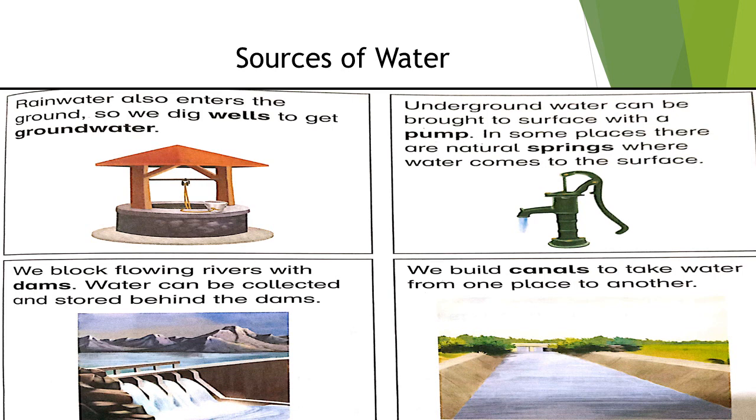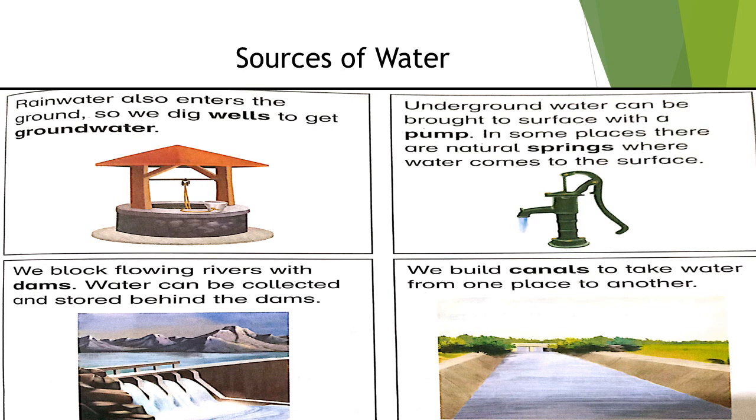Okay, next we will talk about sources of water. Firstly, we will talk about the groundwater. Rainwater also enters the ground, so we dig wells to get the groundwater. As in the first image you can see there is a well and we can get water from the well through groundwater because that water is also from the rainwater.